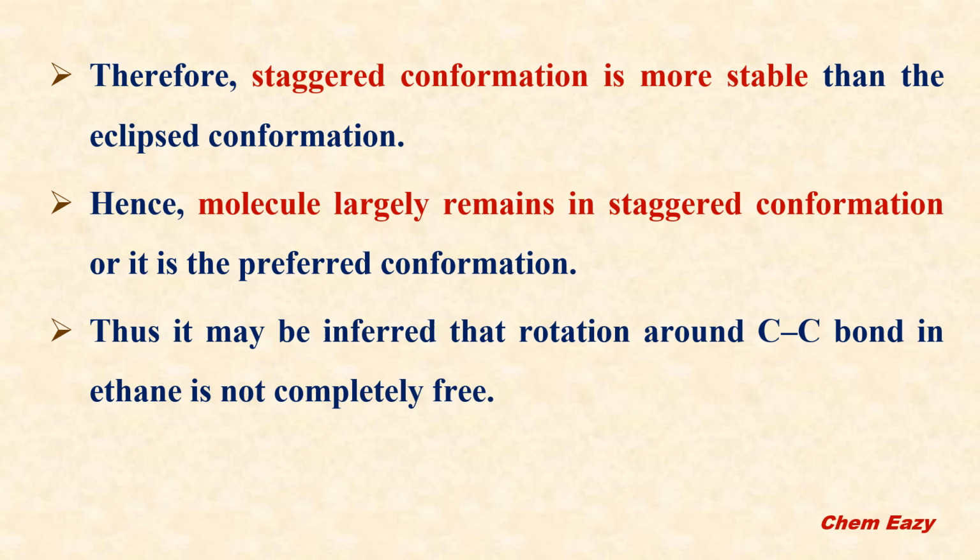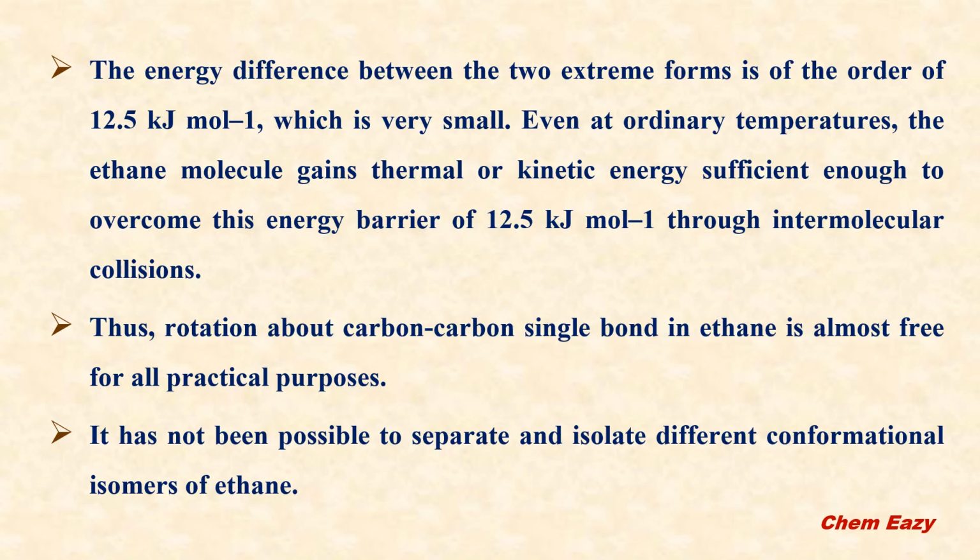But the rotation around the carbon-carbon bond in ethane is not completely free. The energy difference between the two extreme forms, between eclipsed and staggered conformation, is of the order of 12.5 kilojoules per mole. This energy is very small.